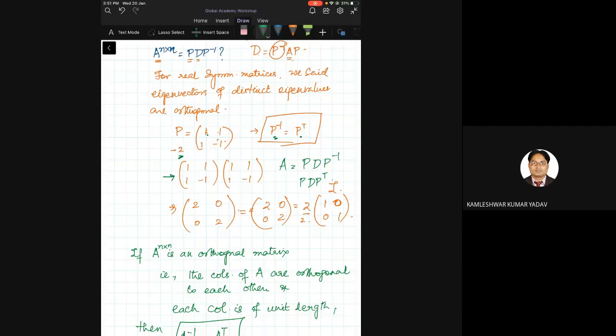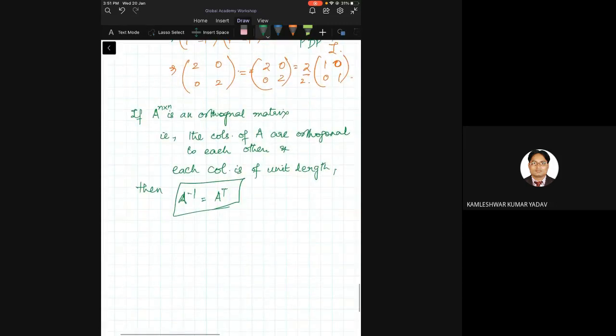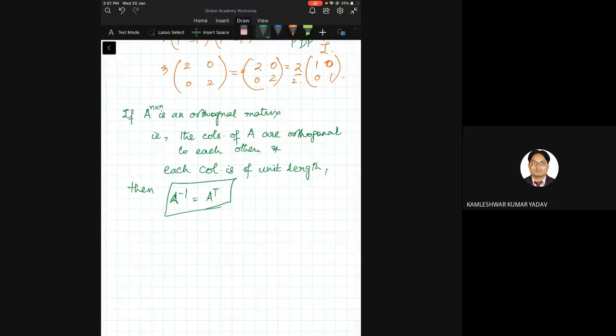Now, let's see what to do. So what it says is, this implies A inverse is equal to A transpose. This is very important because when I try to solve the system of equations, I want AX equal to B, but X is equal to A inverse B. To compute the inverse, it will be a problem. Therefore, I can get A transpose B and then do it, provided A is orthogonal. That is the understanding that we get.